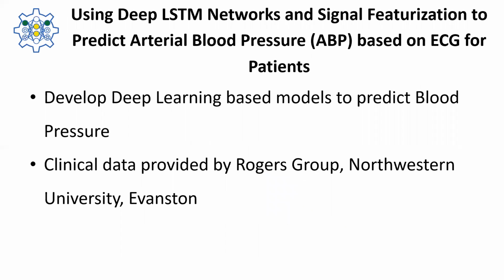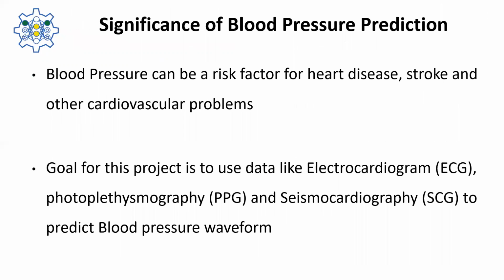Lastly, we're developing a complex neural network architecture for predicting the arterial blood pressure from other monitored vitals like ECG. This project is in collaboration with the Rogers Group at Northwestern University. Abnormal blood pressure is a risk factor for many diseases, and high blood pressure can add a lot of cost to medical expenses. Thus, monitoring blood pressure is very important for effective treatments. Our goal here is to predict the systolic and diastolic blood pressure values from data like ECG, PPG, and SCG.